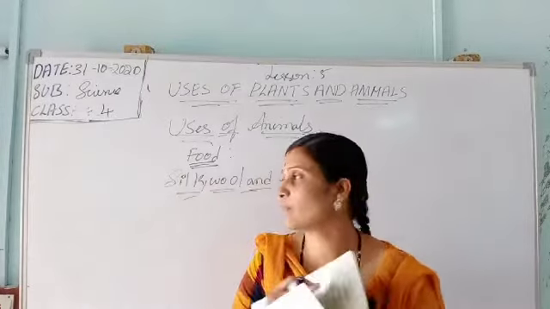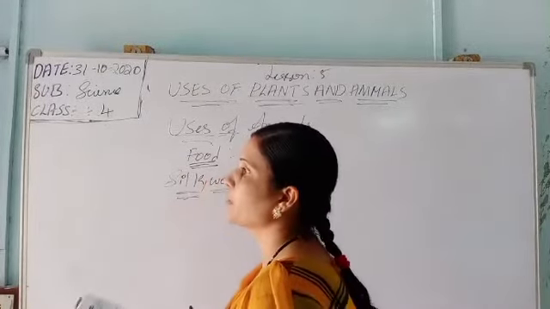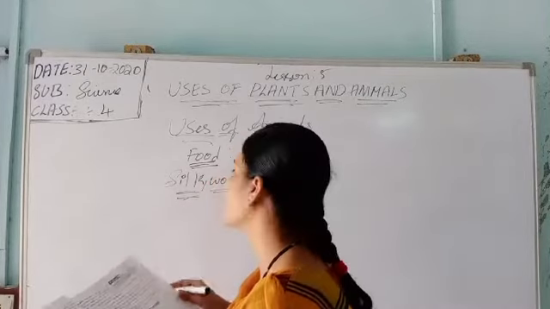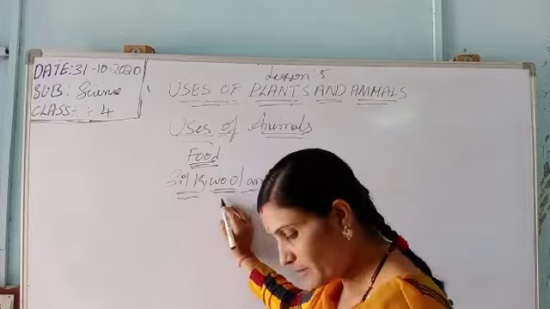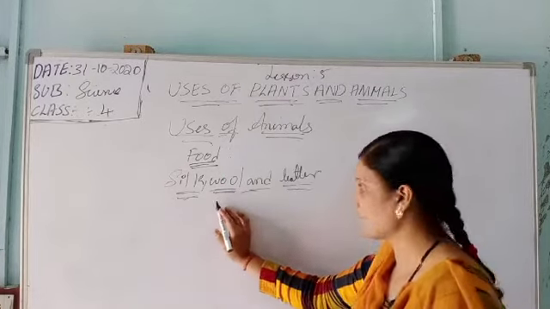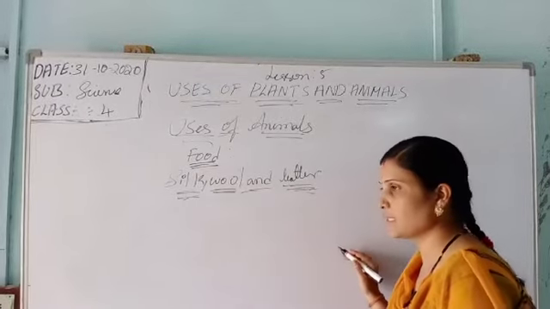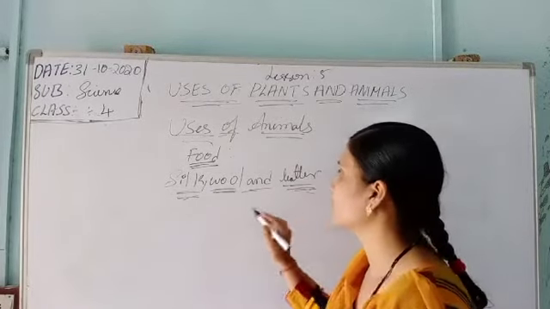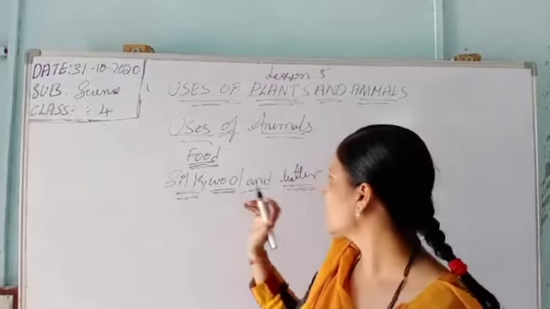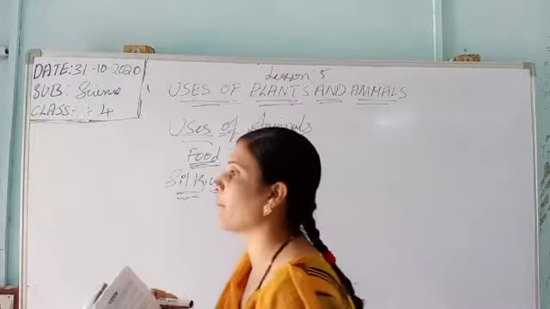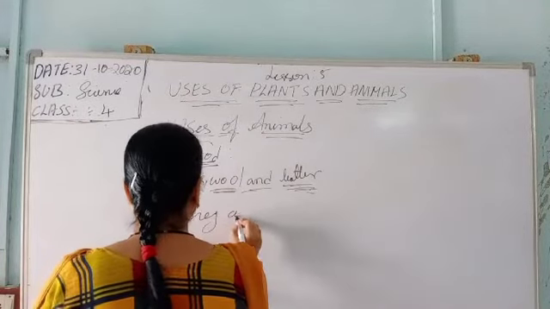Everyone knows what is meant by wool. Silk we get from the silkworm that feeds on mulberry leaves. Wool from the sheep, lamb, goat, yak. Next, from leather we make shoes, purses, belts. Okay. So now we have completed wool, silk, leather. Next, honey and wax. Honey, and wax, candle wax.